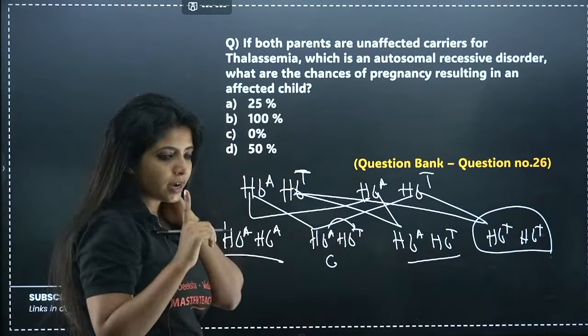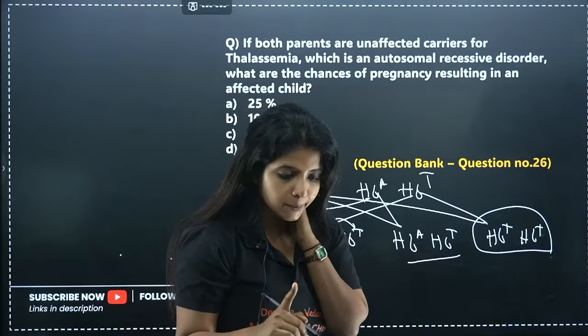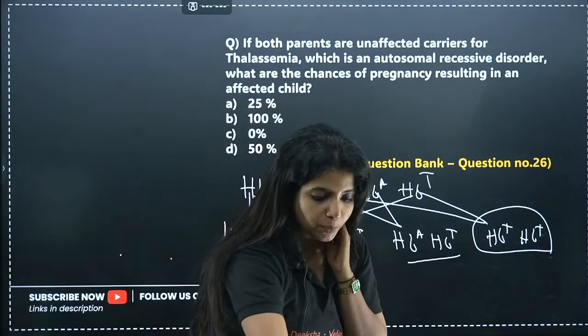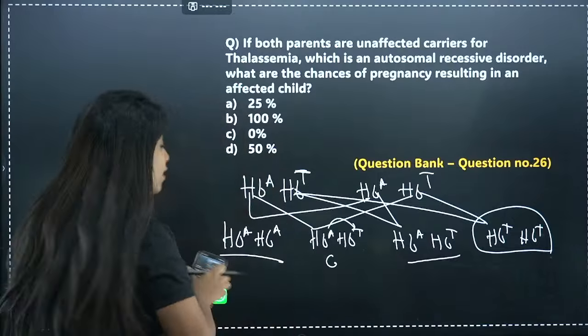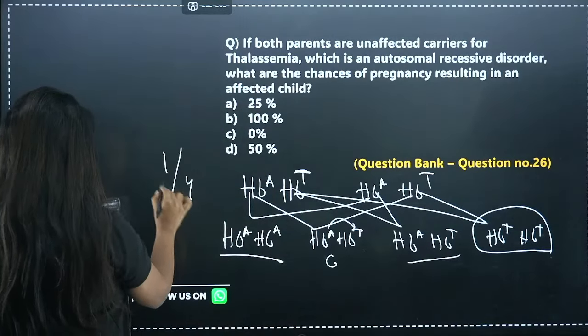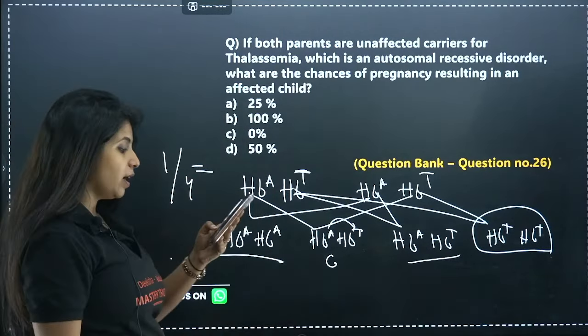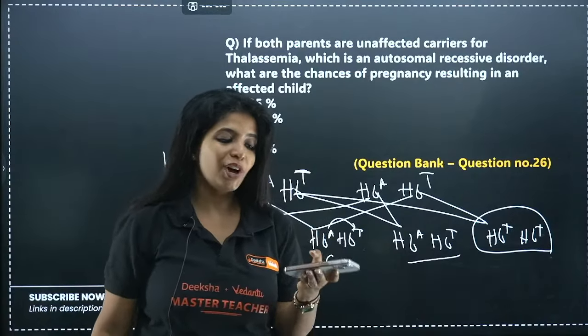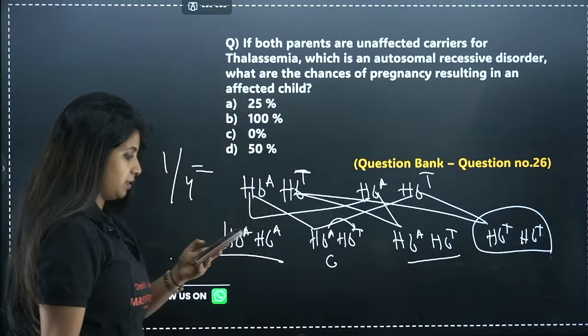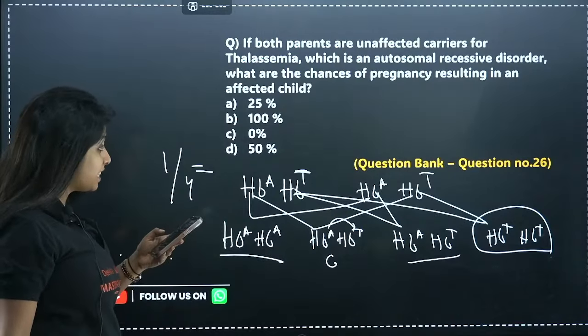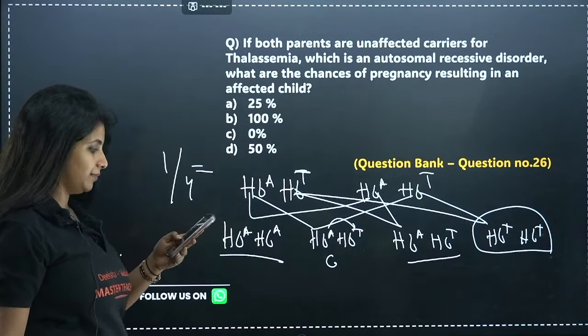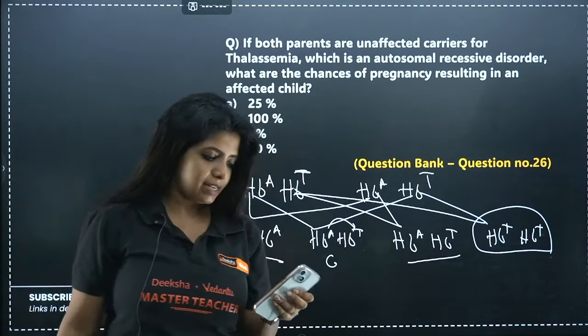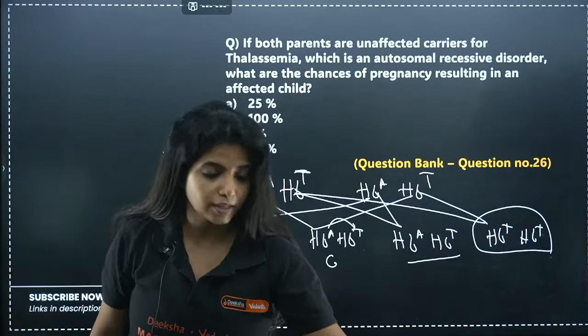So out of 4, 1 is going to be diseased. That means 1 by 4 is equal to what? Check, then only you will be able to answer this.